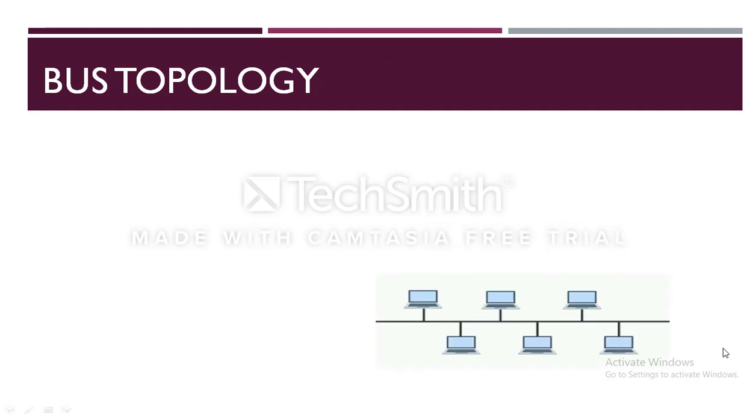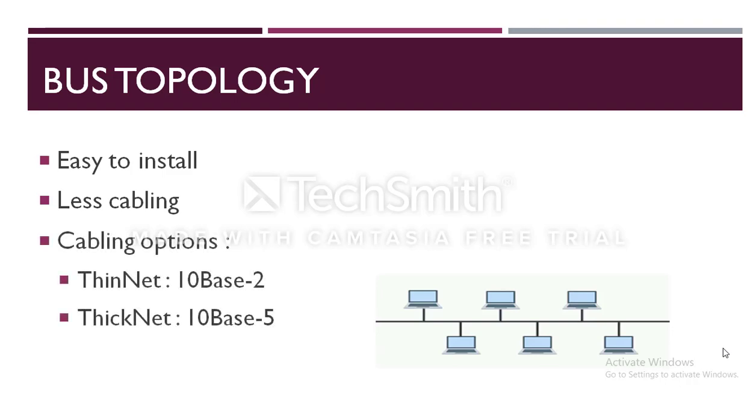Ethernet bus topologies are relatively easy to install and don't require much cabling compared to the alternative options. 10Base2, that is thinnet, and 10Base5, that is thicknet, both were popular Ethernet cabling options many years ago for bus topologies. However, bus networks work best with a limited number of devices.